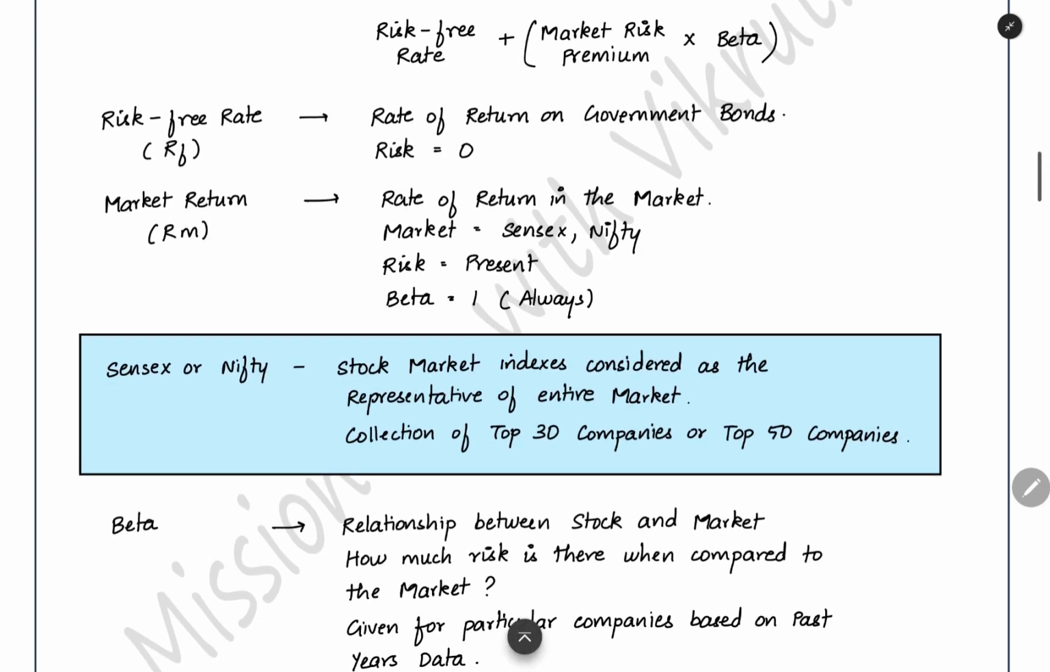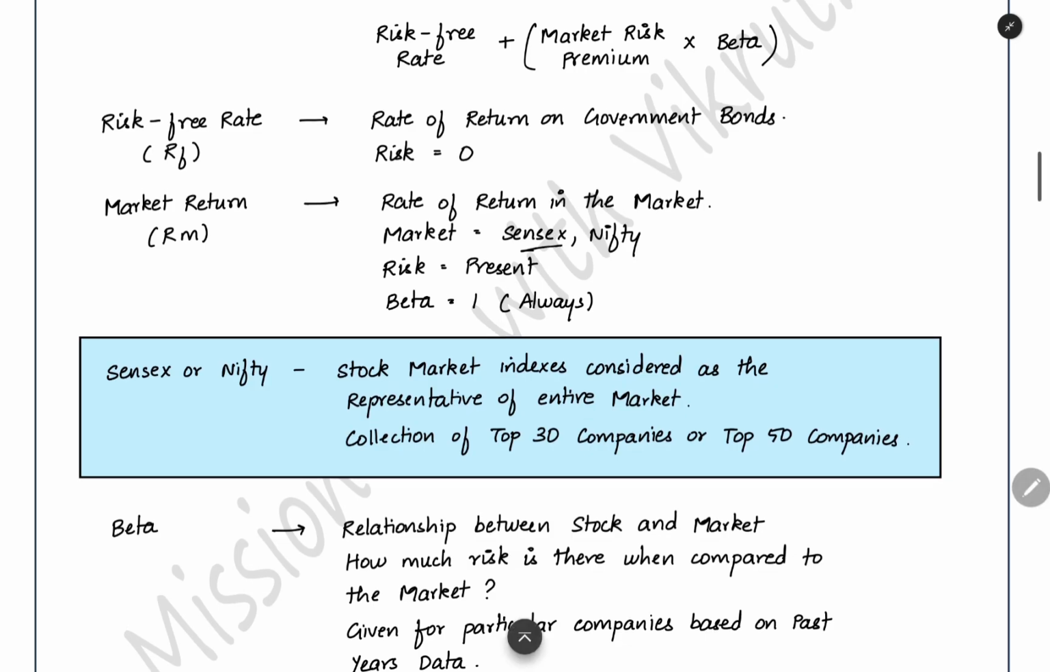Now the next thing is the market return, RM. RM is the rate of return in the stock market. What is the return of the stock market? Stock market means all the companies listed on the stock exchange. We cannot take the return of each and every company and take an average. That is not possible, so we take the index of the market. In the Bombay Stock Exchange, we have an index called Sensex. In the National Stock Exchange, we have Nifty. We take that index and consider that it represents the entire market.